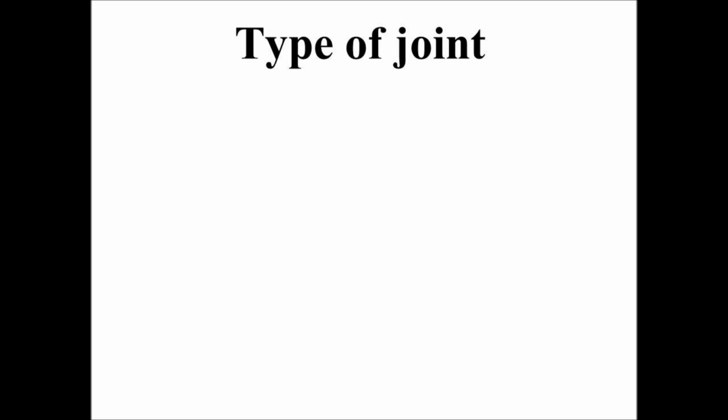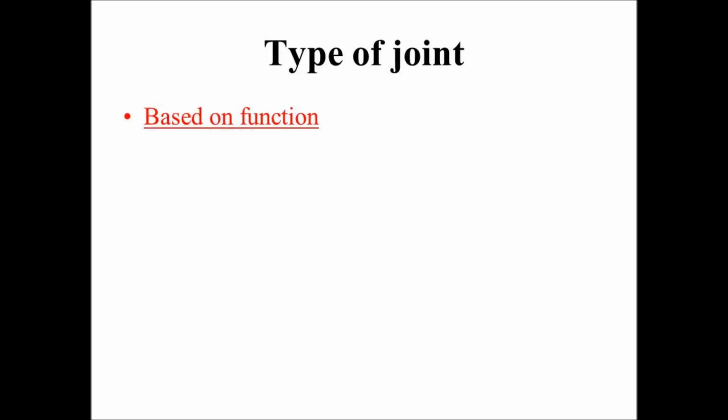Already we said it affects the joints, specifically the synovial joints. Here we are discussing joints. What are the types of joints? Joints can be classified into two types, based on function and based on structure. First, based on function, there is the synarthrosis type of joint. Synarthrosis means immovable joints.